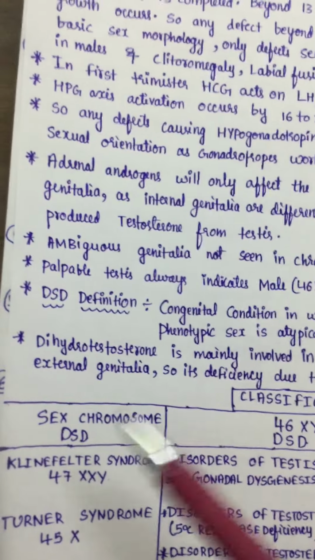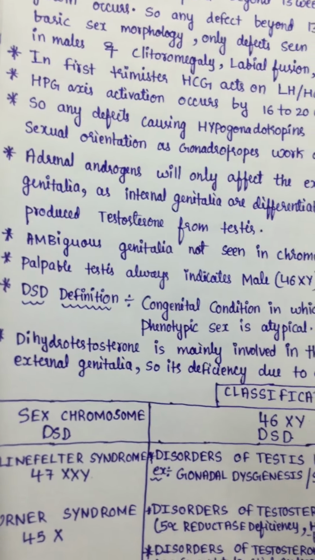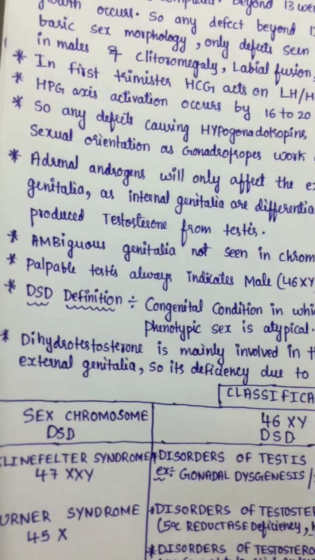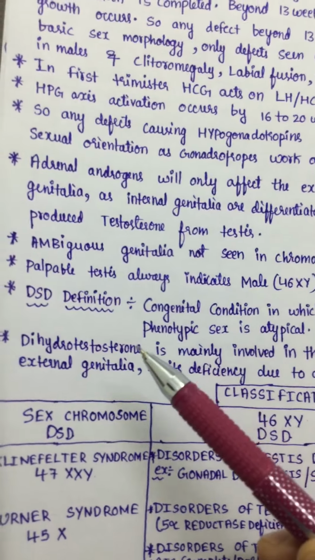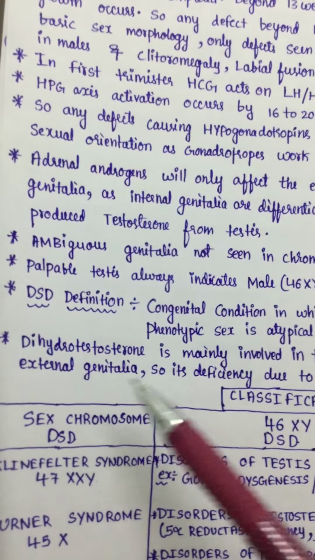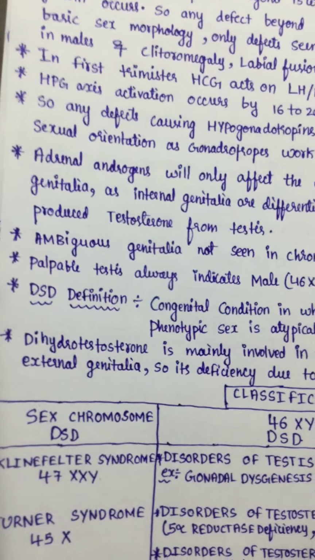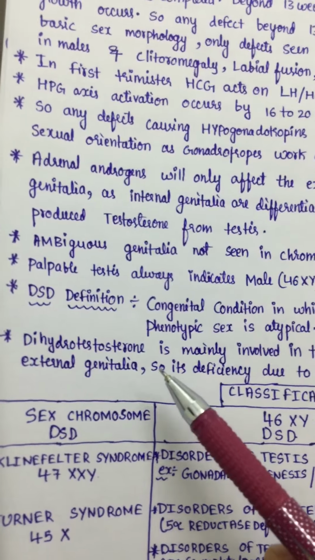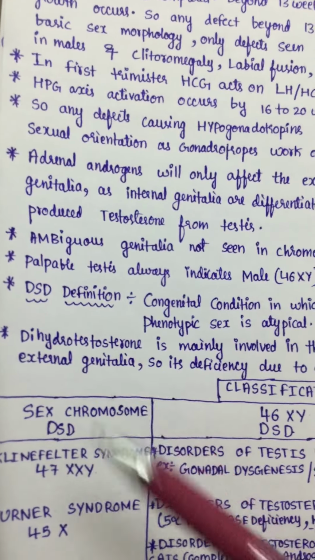So when it is not present, they will have a small penis, and sometimes the testes will not be descended, and sometimes the labial fusion will not be correct, because dihydrotestosterone helps in the correct formation of the external genitalia. If it is deficient in males, the external genitalia sometimes will appear as in females. So in 5-alpha reductase deficiency, where dihydrotestosterone is deficient, it may also lead to ambiguous genitalia.